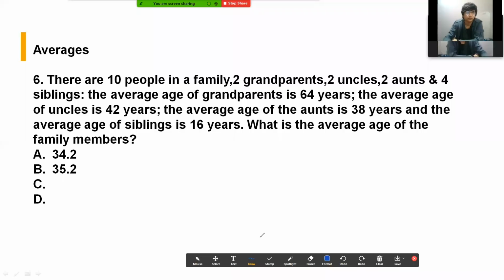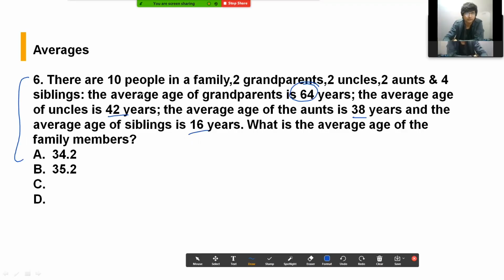The sixth question was based on averages. This was quite a lengthy question, but if you read this, it was a really easy question. There are 10 members in a family: 2 grandparents, 2 uncles, 2 aunts, and 4 siblings. The average age of grandparents is 64, that of uncles is 42, and aunts is 38, and the average of the siblings is 16. So you don't really need to use the pen here. Keep the 4 siblings aside, okay?